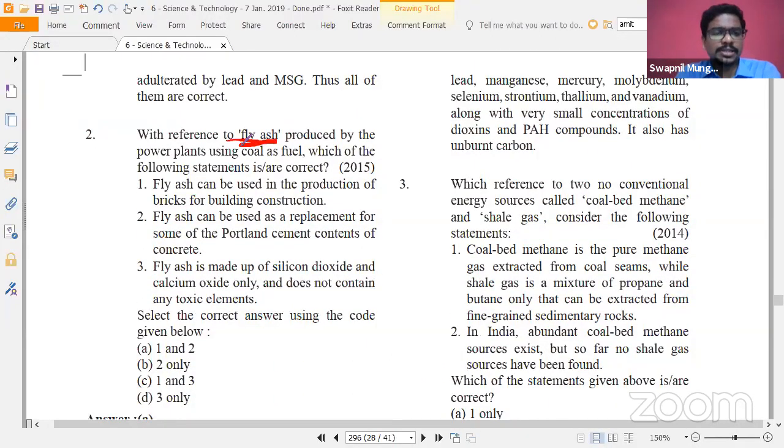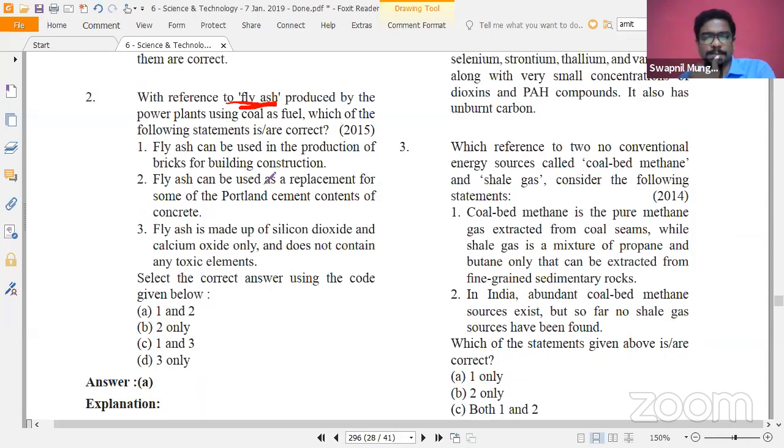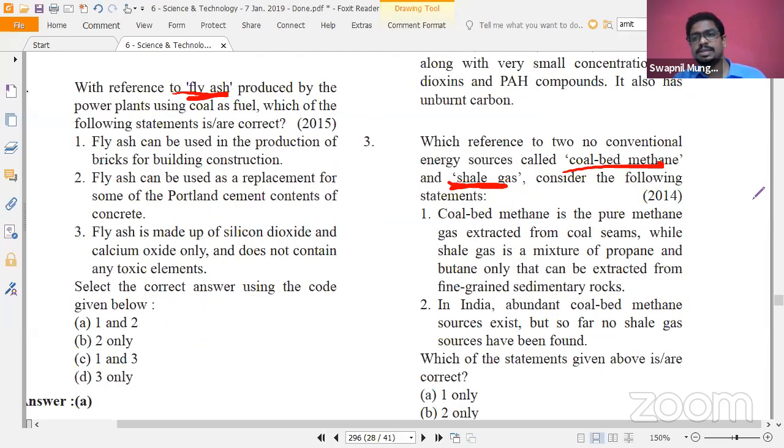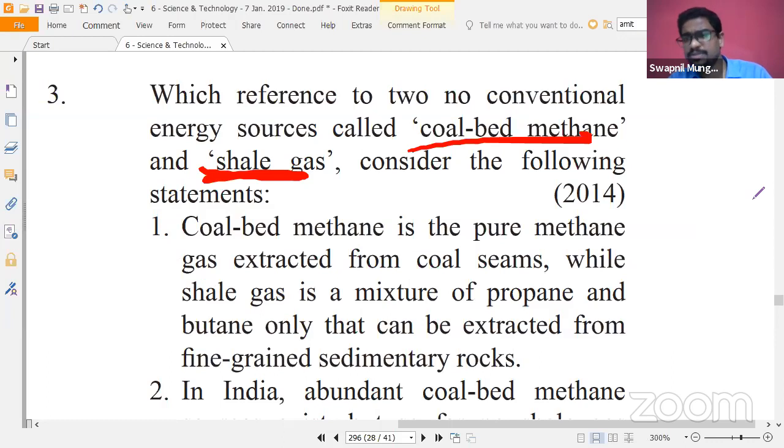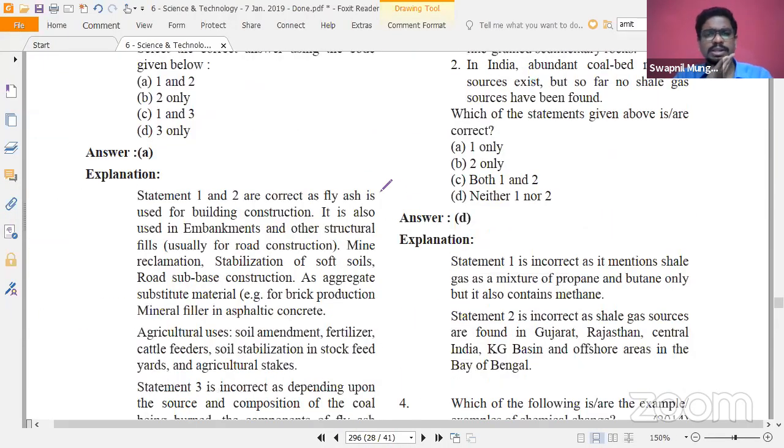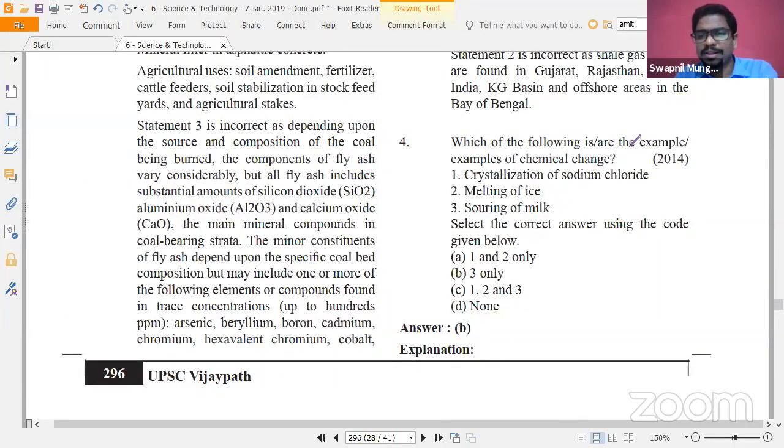Fly ash. It is an application wherein power plants use coal as a fuel, and the byproduct is fly ash, which is used for various different purposes. So the question is on that. Coal bed methane, shale gas. The shale gas revolution was very much there in the US and European countries in 2014. Still, the US right now is slowly becoming less dependent on conventional sources of energy and on the Middle East for oil, because they have found huge resources of shale gas and they are utilizing those. That's why that was in news, and that's why a shale gas based question was there. So you just have to keep your eyes open on current affairs and read whatever is there. Very simple thing.